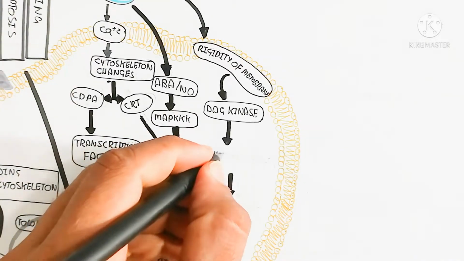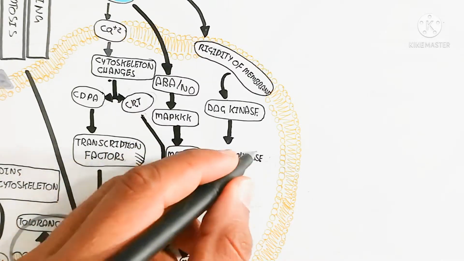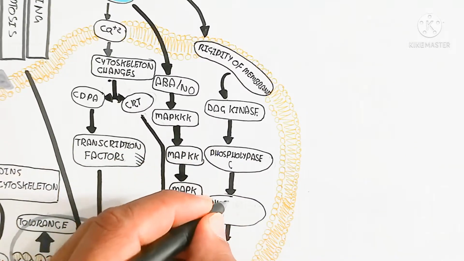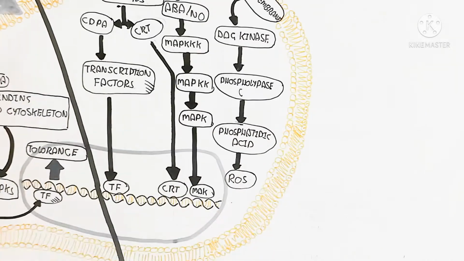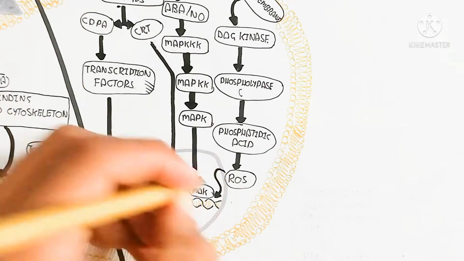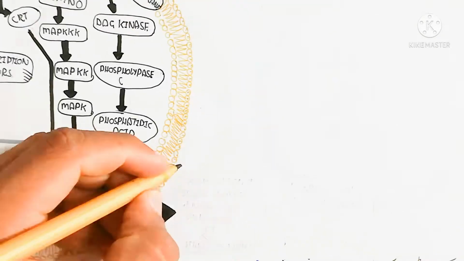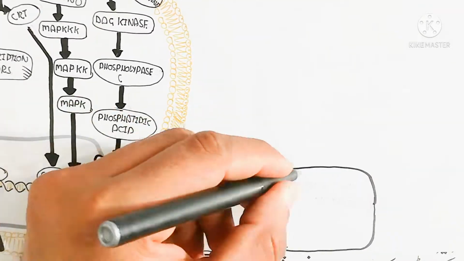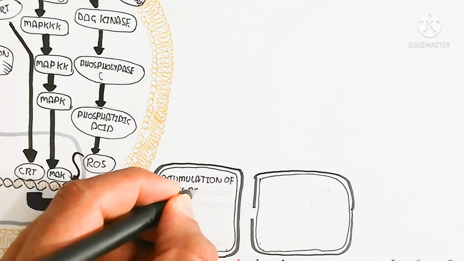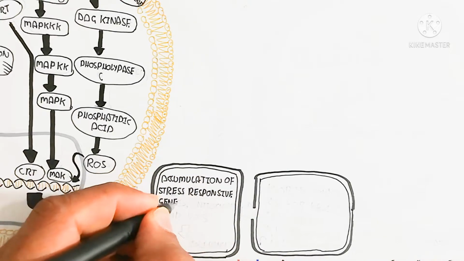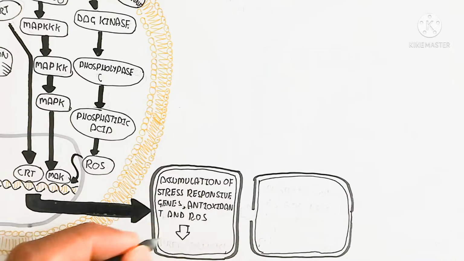Another important thing you need to know is that UCP1 is also produced for mitochondrial heat production through brown fat. Here you can see the DAG kinase, phospholipase C pathway, the enzyme used for phosphatidic acid production, and reactive oxygen species will be produced. These reactive oxygen species can damage the DNA, but in this case, stress response genes accumulate and antioxidants will be produced.